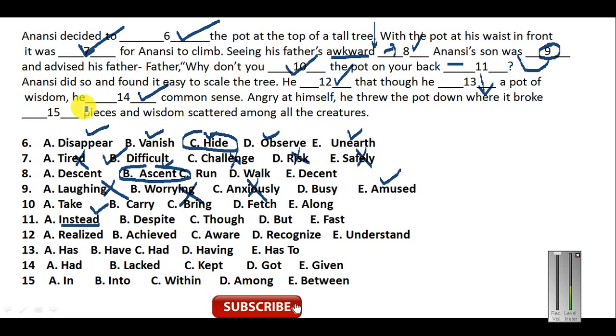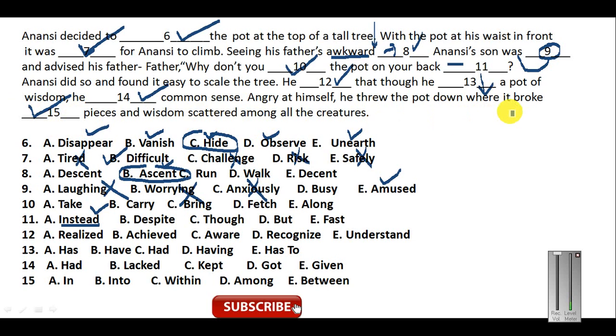Angry at himself, he threw the pot down where it broke. Now what word will come here? Broke in pieces or broke into pieces. Now the most appropriate word here will be into, because there is a movement involved. When there is a movement involved, we always use into in place of in. In is used for stable positions, like he is sitting in the room. And when I indicate movement, like he is running into the room or he is rushing into the room, whenever there is a movement, we always use into. So into pieces and wisdom scattered among all creatures.